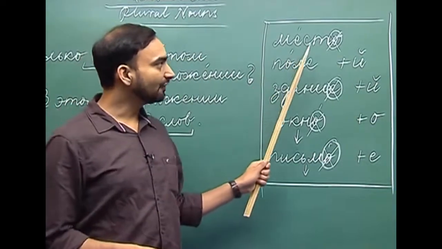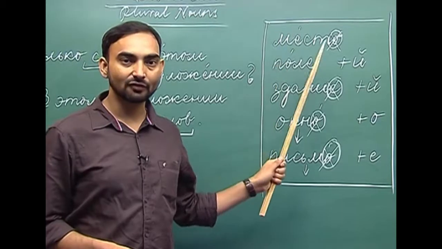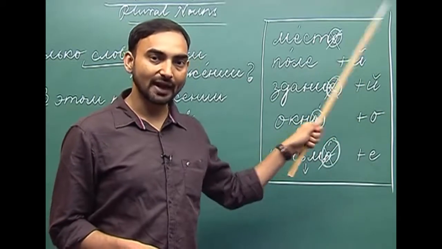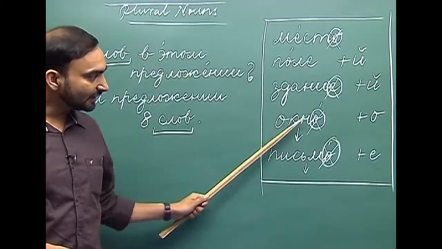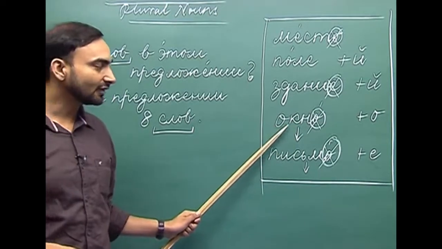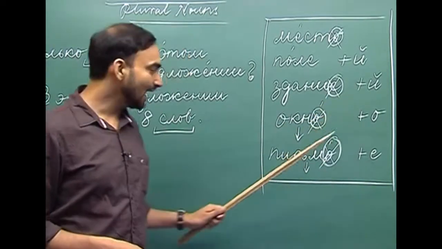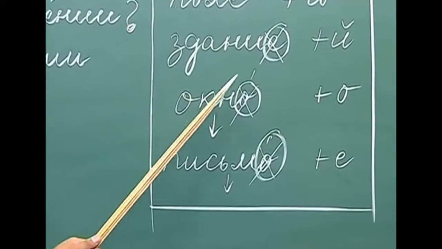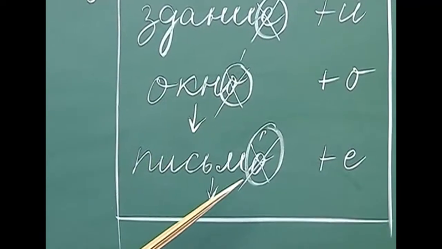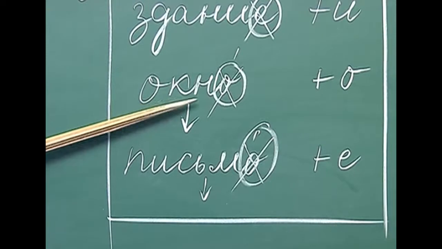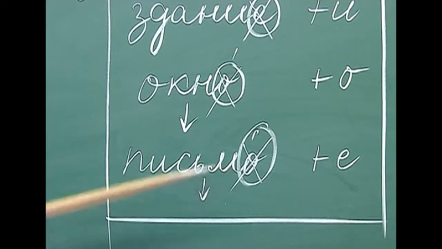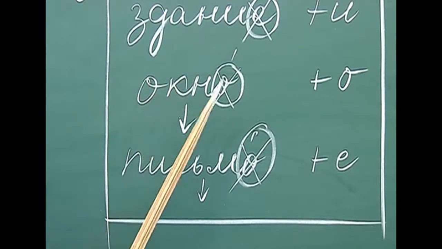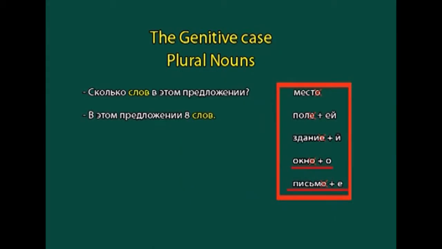Now, we have discussed that any neuter gender noun with o ending in genitive plural has to drop the ending. We have written here two nouns with o ending. The first one is akno, which means window, and the second one is pismo. Pismo is letter. So, when we drop the ending which is o in both these nouns, what do we get? Okn and pism. If you look at it, you will find that again we have a cluster of consonants, or consonant cluster, at the end.